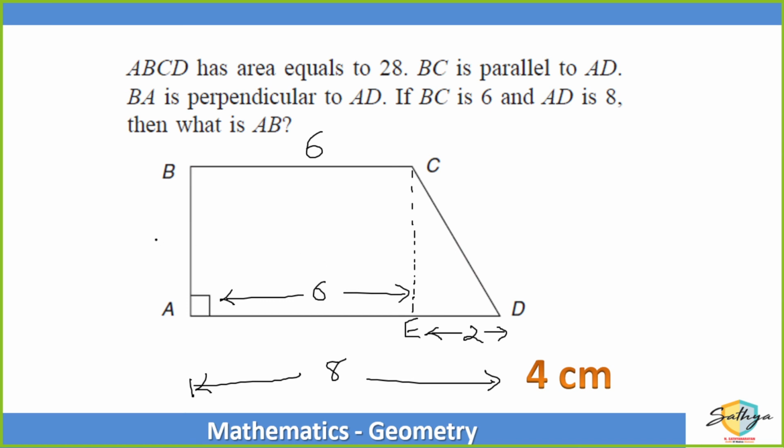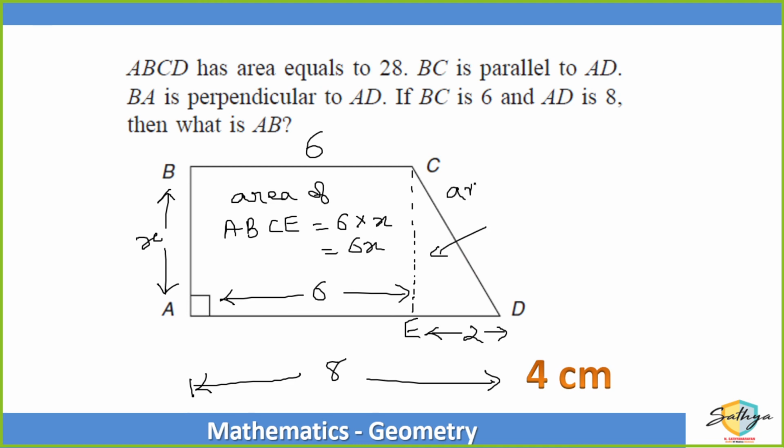Okay. Now let's assume that AB is equal to X, right? This distance AB is equal to X. So area of ABCE is base multiplied by height, which is 6x, and area of ECD triangle is half into base into height, which is equal to x.